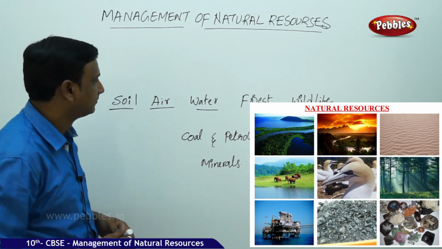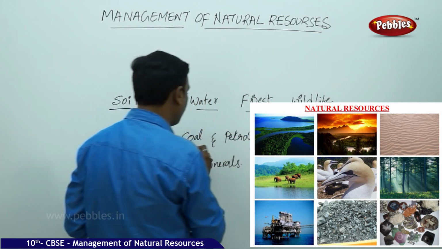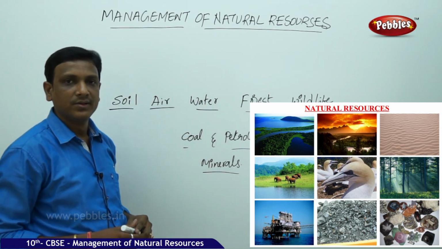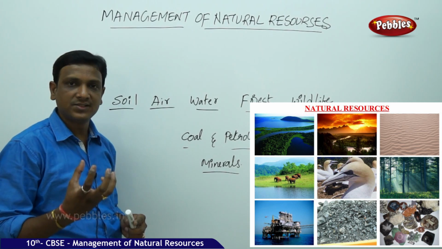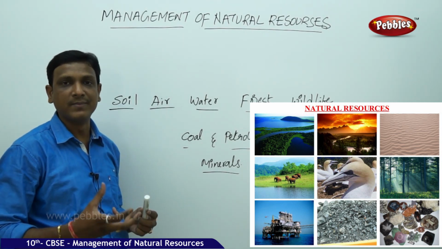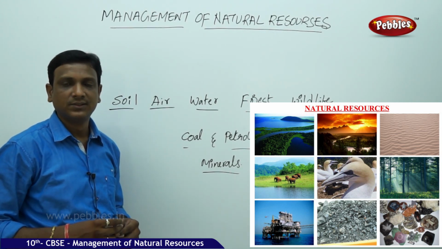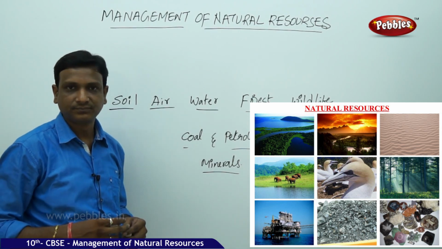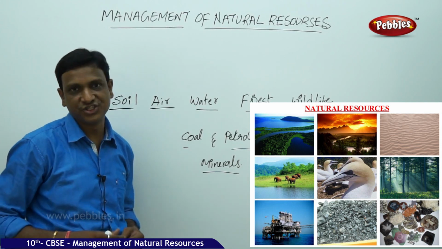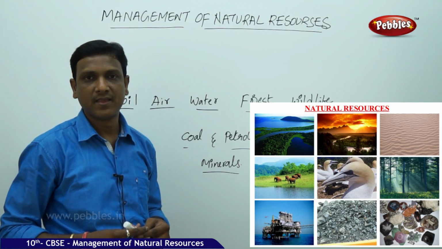So now in this lesson, we are going to discuss the other natural resources like forest, wildlife, coal and petroleum, minerals. So the earth is a bountiful source of energy and materials. Everything we obtain is from the earth. So we get the energy from the sun, that is trapped in different forms. We not only need energy to survive, we need so many materials.